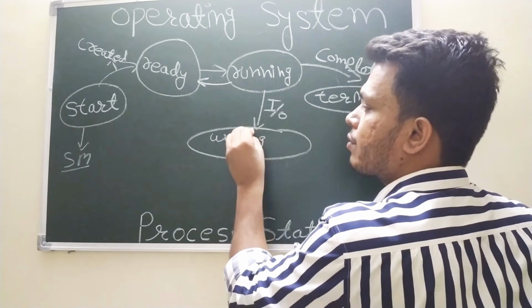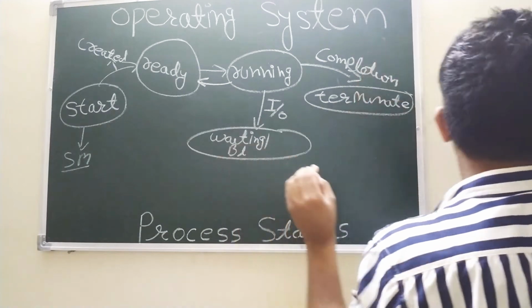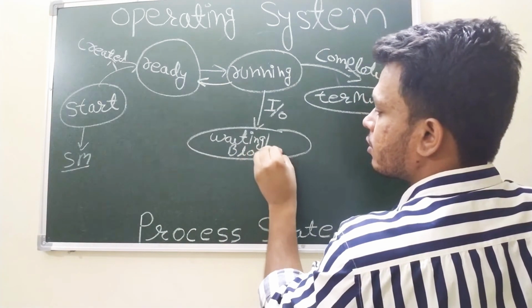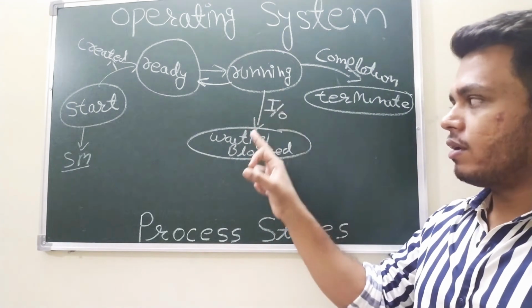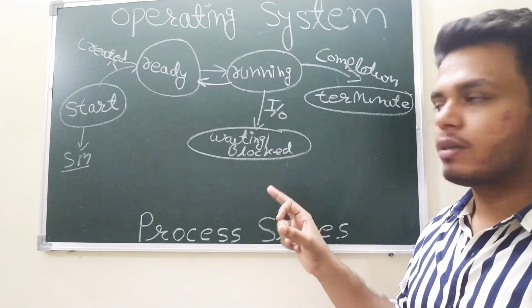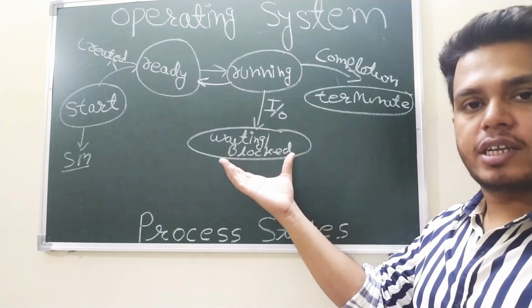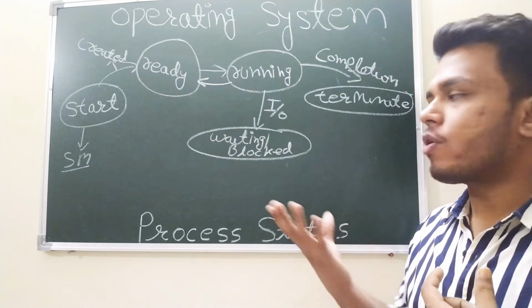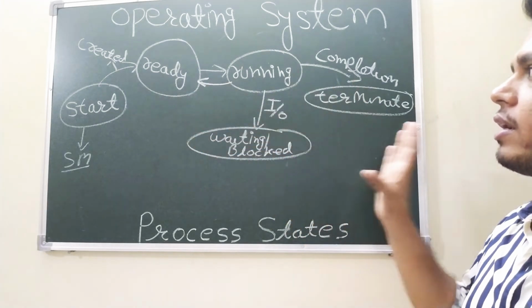In some books it is also written as the blocked state. So this is about the waiting or blocked state, because at this stage internally the process is executing its input output operation, right? That is clear.